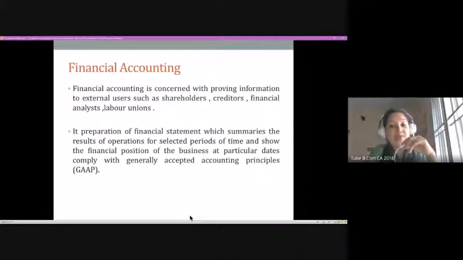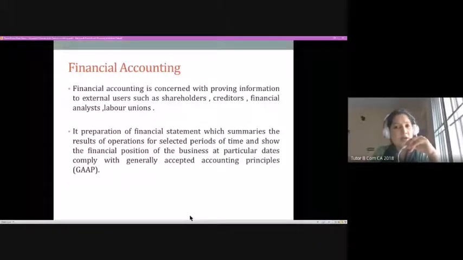But when we look from the angle of financial accounting, the primary responsibility is providing financial information to the external stakeholders. External stakeholders can be our creditors, financial analysts, government bodies, and also the shareholders or prospective investors who would like to invest in our company. So that's why the financial accounting information is published.